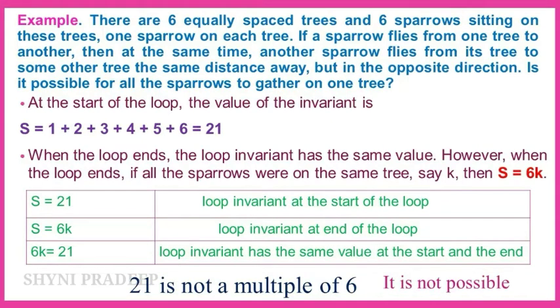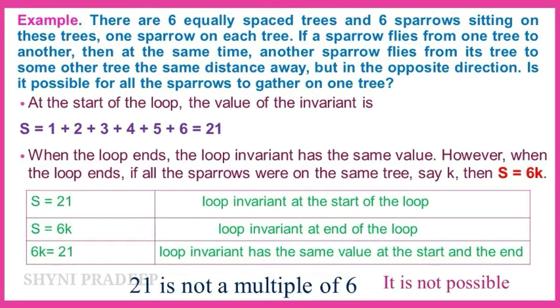Here we are taking the index values of trees from 1 to 6, which means the first tree is 1, the second tree is 2, the third tree is 3, the fourth tree is 4, the fifth tree is 5 and the sixth tree is 6. At the start of the loop, the value of the invariant is S is equal to 1 plus 2 plus 3 plus 4 plus 5 plus 6, that is 21. So S is equal to 21 is the starting value of the invariant. When the loop ends, the loop invariant has the same value.